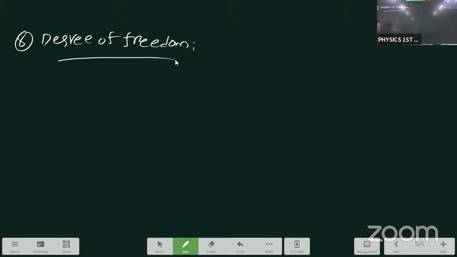Next, explain the concept of degrees of freedom. Degree of freedom means a very simple word, student. This one, question number 8. For example, one person standing on the road.